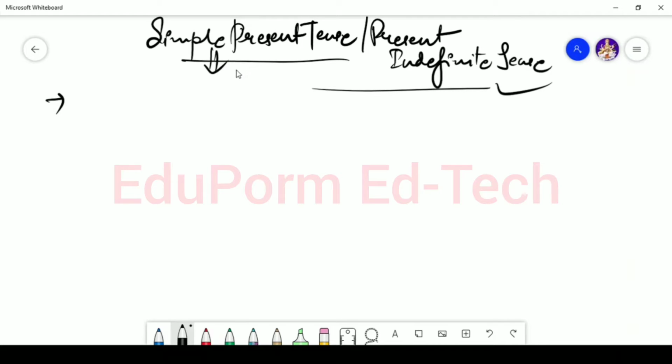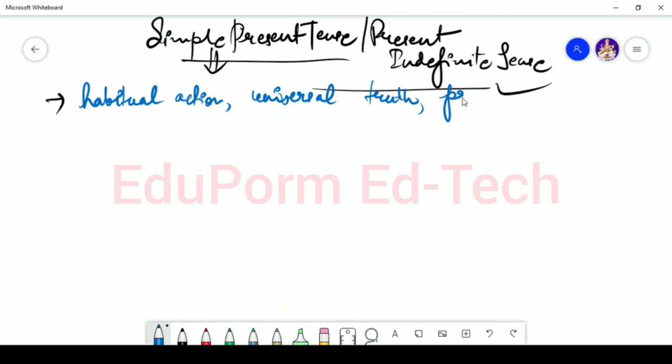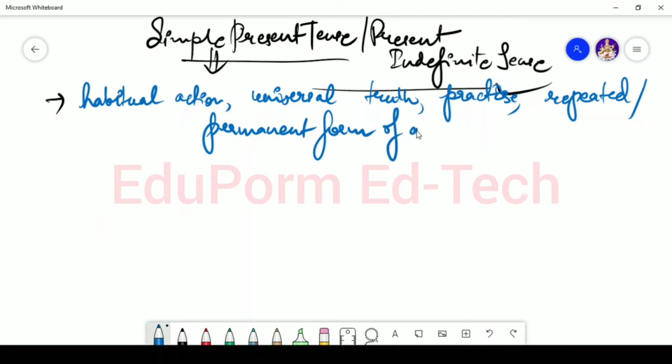Now what are the main uses of simple present tense? Simple present tense is basically used whenever you are talking about any habitual action, or a universal truth, or any practice, or any repeated or permanent form of action.